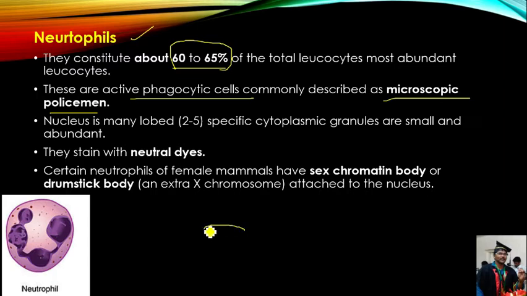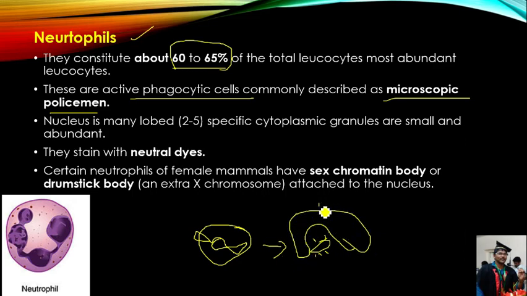This is the white blood cell, a neutrophil. This is the bacteria. When the neutrophil observes the bacteria, it will come and eat that bacteria. That is called a phagocytic cell, a cell which eats other cells.